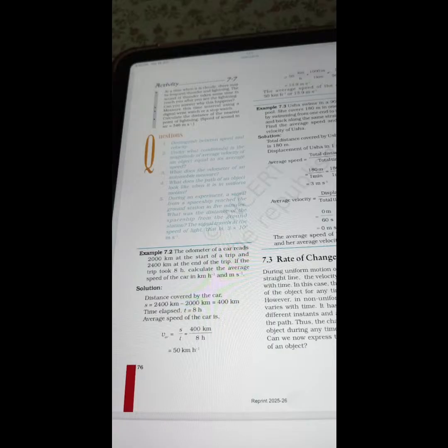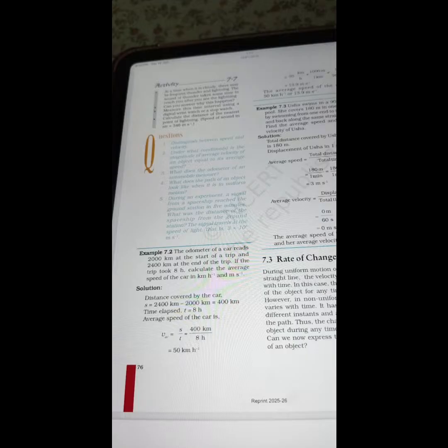Questions. 1. Distinguish between speed and velocity. 2. Under what conditions is the magnitude of average velocity of an object equal to its average speed? 3. What does the odometer of an automobile measure? 4. What does the path of an object look like when it is in uniform motion? 5. During an experiment, a signal from the spaceship reached the ground station in 5 minutes. What was the distance of the spaceship from the ground station? The signal travels at the speed of light, that is 3 into 10 to the power 8 meter per second.